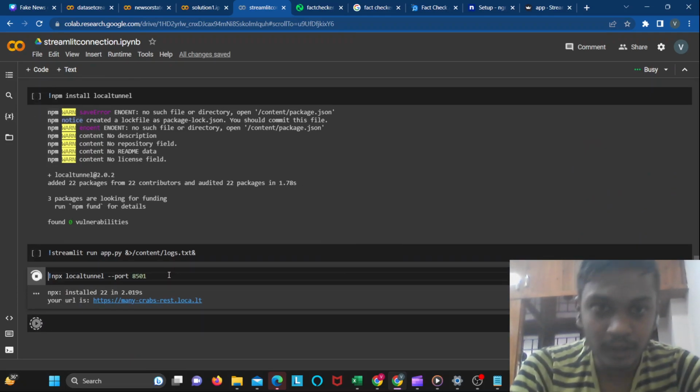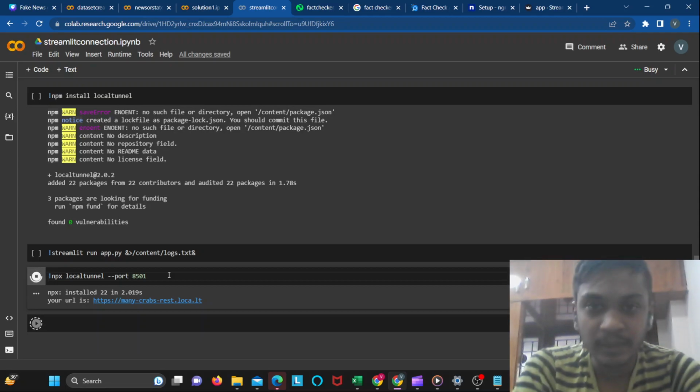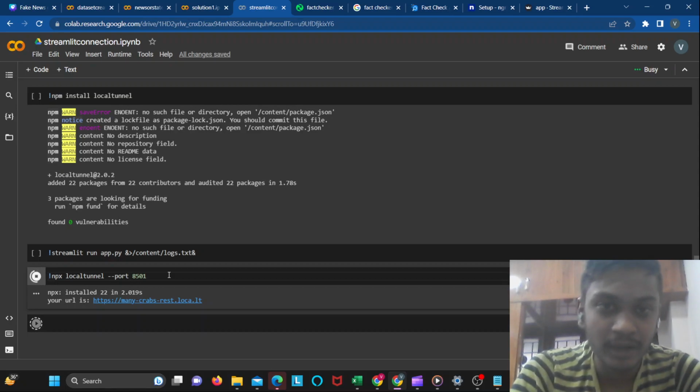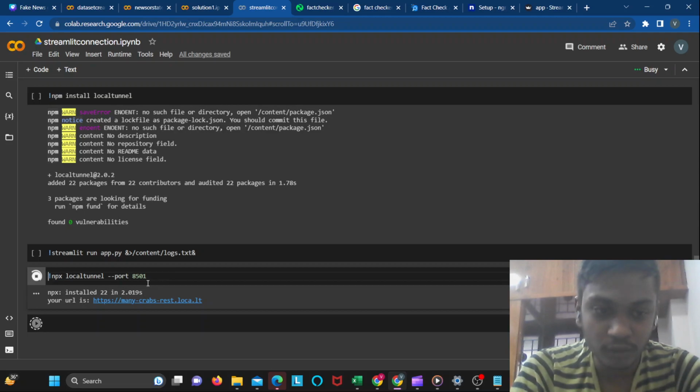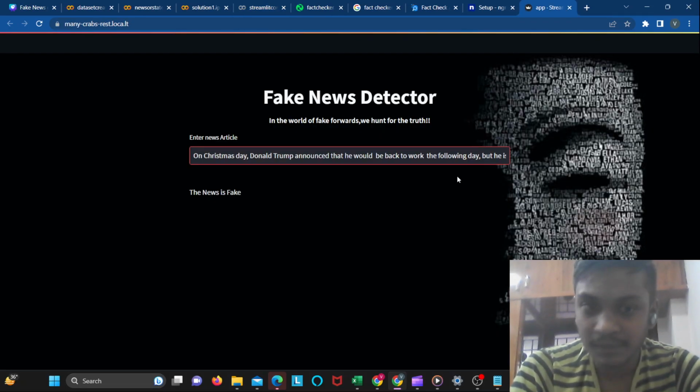After creating the authentication token, you create a local tunnel, and 8501 is the port number we have for Streamlit and ngrok, and for Flask we have 5000. In the following way, every framework has some other port. So for this we have 8501. In the following way, you would get the link. Now this link is the app. This way we would see our app.